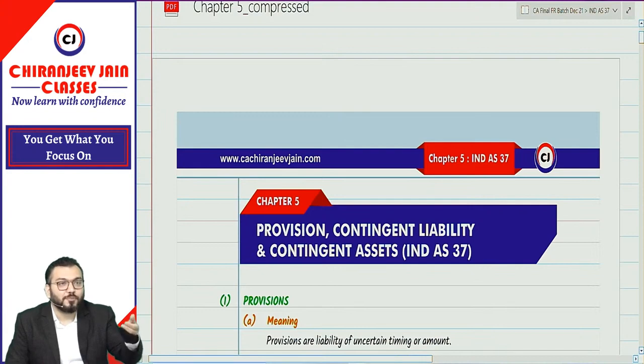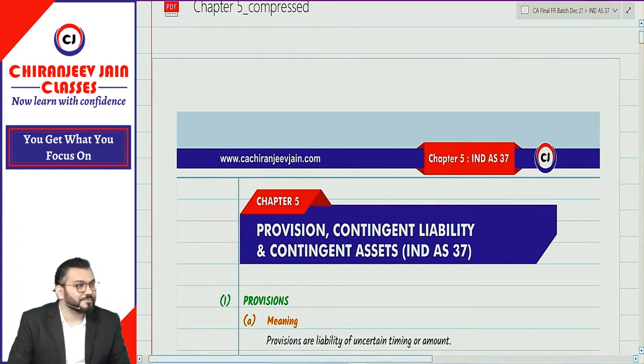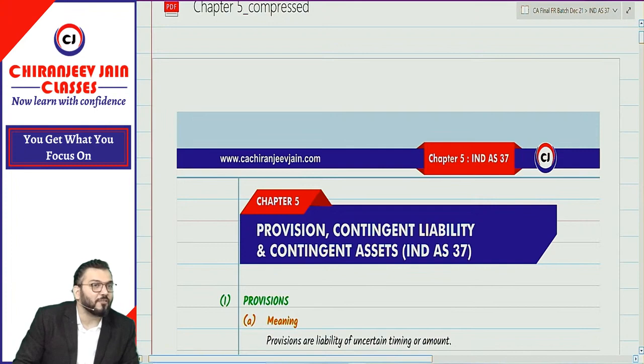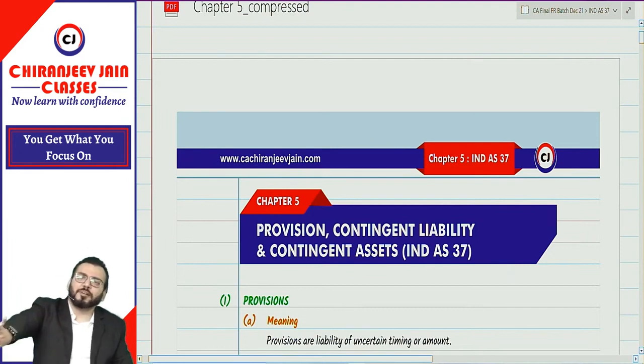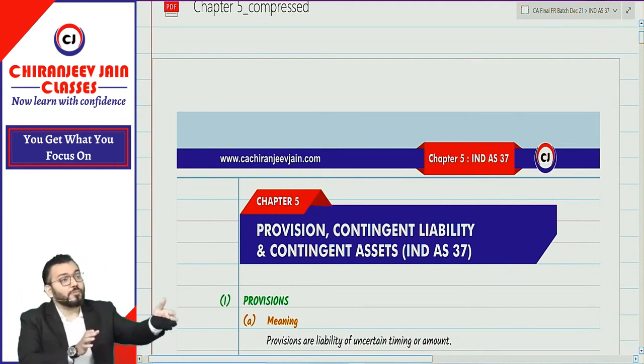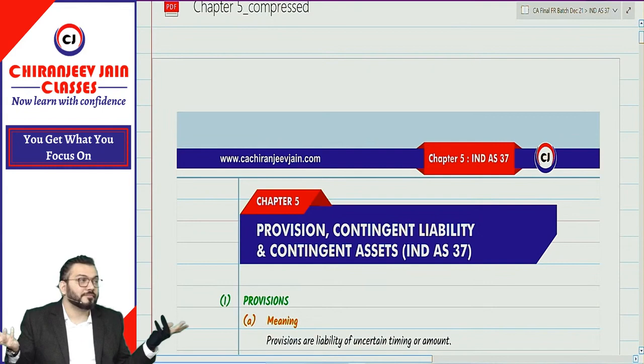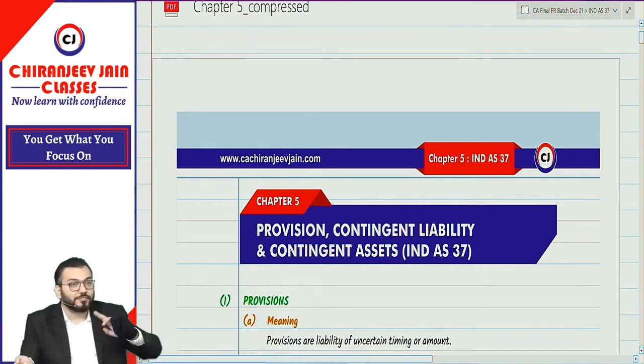So I got one answer, provision is not a liability. But while preparing the balance sheet in CA Inter, you used to write down provision on the liability side. Why did you write it on the liability side? That time why did you not ask your teacher, sir, why is provision written on the liability side? Because of rectification. Your teacher said it will come here, and you enjoyed it, even though you know provision is not a liability. Lack of conceptual knowledge. That is the difference between a CA and an accountant.